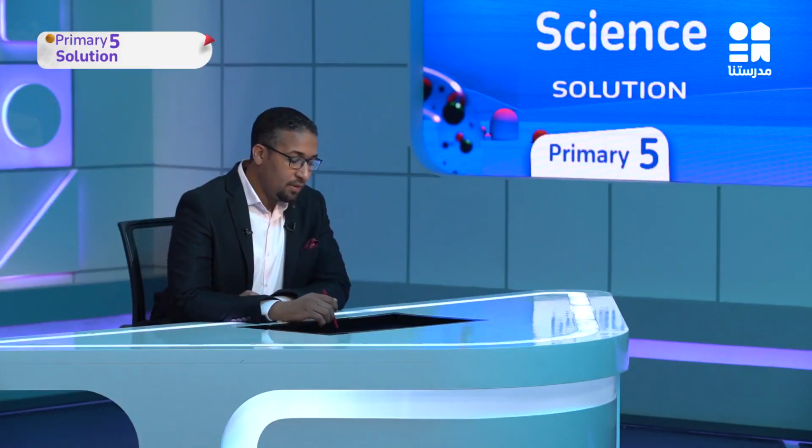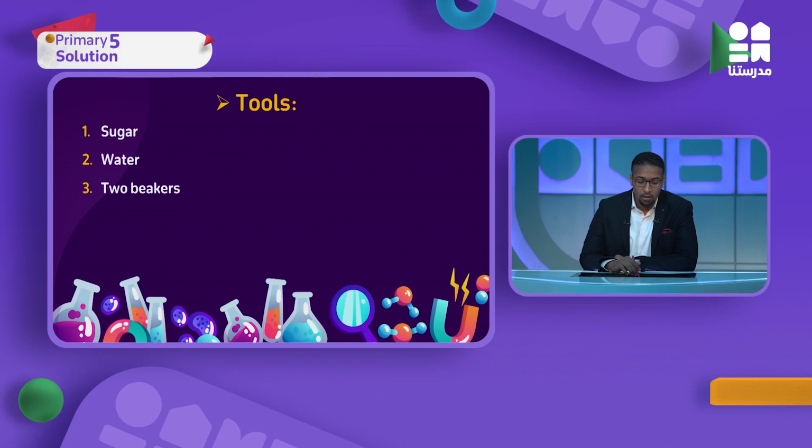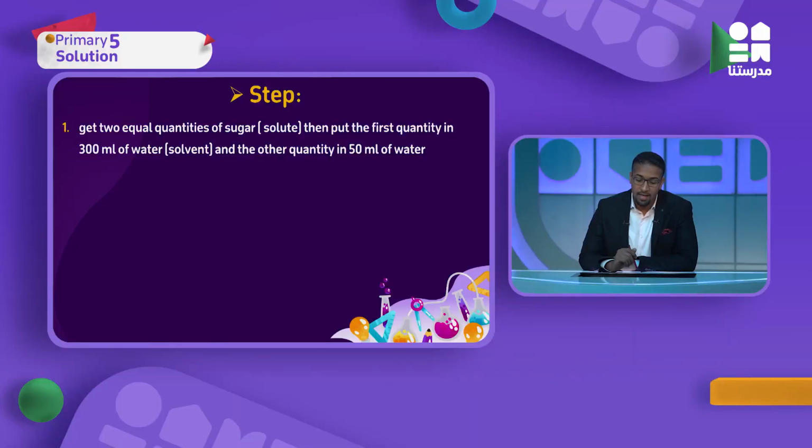Activity number one, to prove that the quantity of solvent affects the solubility process. Tools needed: sugar, water, 2 beakers, stopwatch, and glass rod. Steps: get two equal quantities of sugar solute, then put the first quantity in 300 milliliters of water and the other quantity in 50 milliliters of water.